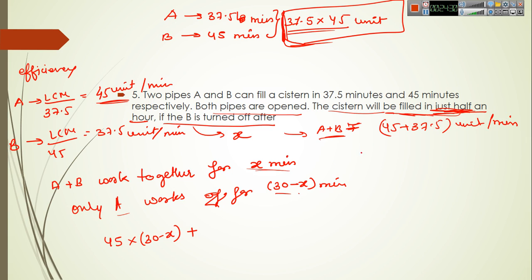So A and B work together for X minutes. So if we multiply it with X, we will get the amount of work done by A and B. So here the work done by A and B will be 45 plus 37.5, whole of it multiplied by X. This whole combination of work will be equal to the total amount of work, which is the LCM over here. So here we have 37.5 into 45. So we need to solve it.